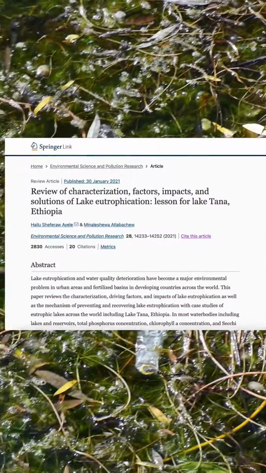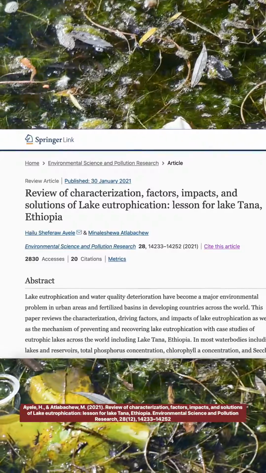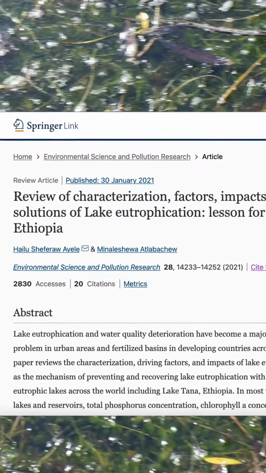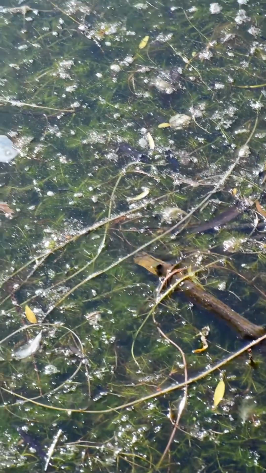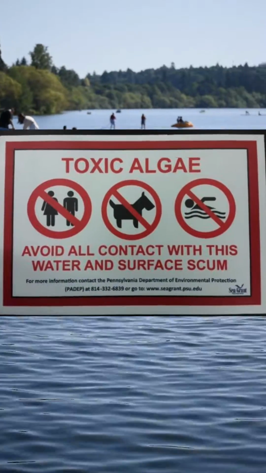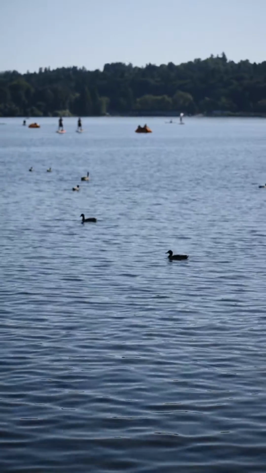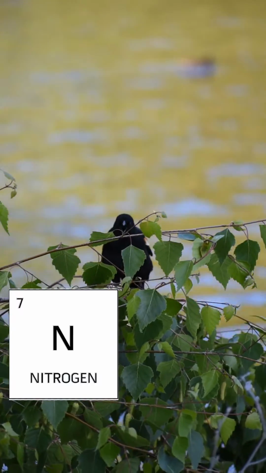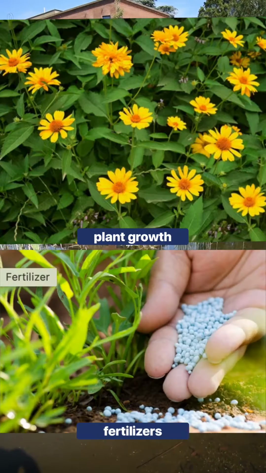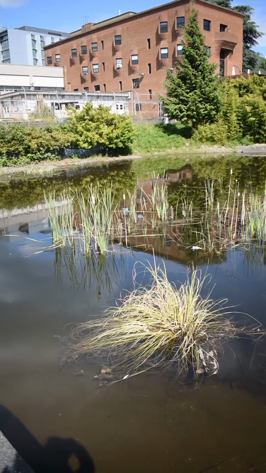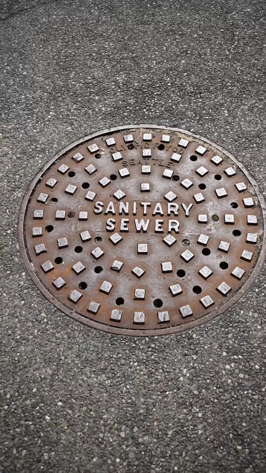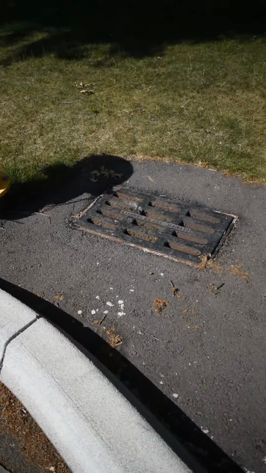According to the literature review of characterization, factors, impacts, and solutions to lake eutrophication, lesson for Lake Tana, Ethiopia, Ayele, eutrophication is known as polluted water bodies that are overabundant with plant nutrients, which causes harmful toxic algae blooms. This event is caused by an overaccumulation of nitrogen and phosphorus in the water. Nitrogen and phosphorus are key elements for plant growth and in fertilizer. These key elements run off into lakes, streams, and oceans from the overuse of fertilizers in agriculture, poor sewage, and storm runoff systems from urban areas.